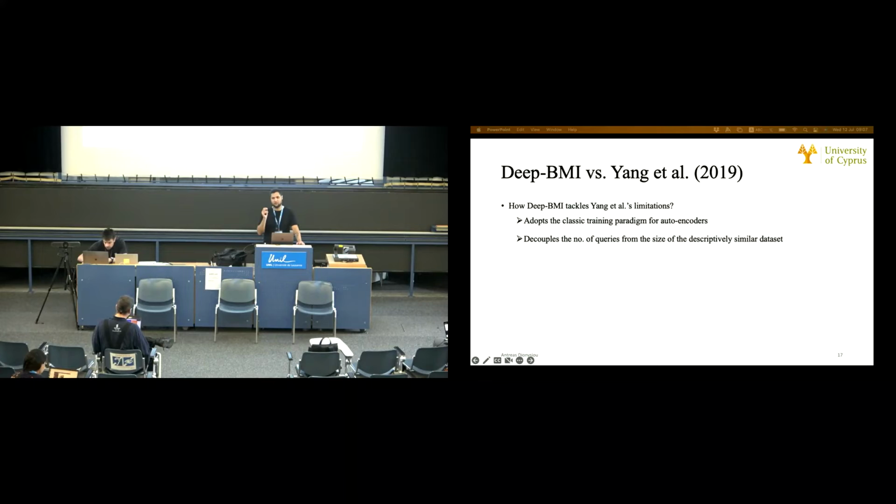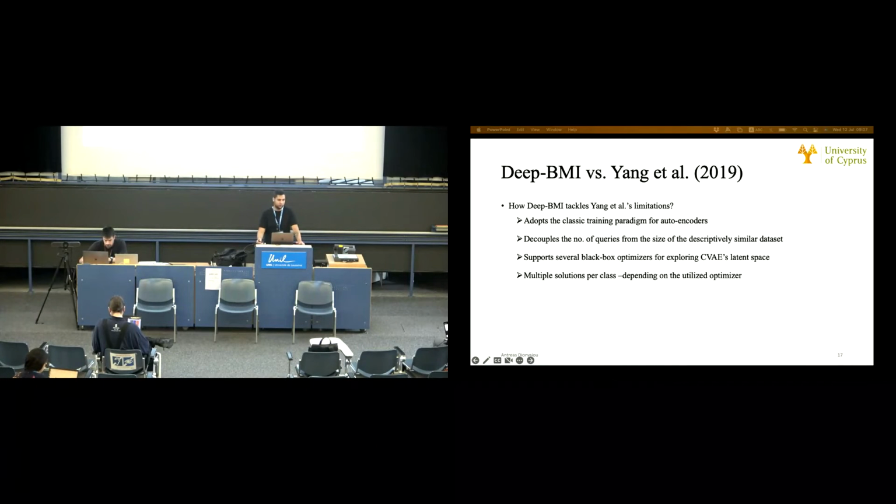In DPMI's context, the number of queries is explicitly controlled by the black box optimizer. Third, DPMI by design supports several black box optimizers for exploring the inversion model's latent space and generating more representative reconstructions for each target class. And finally, depending on the utilized black box optimizer, DPMI can return more than one solution per target class.